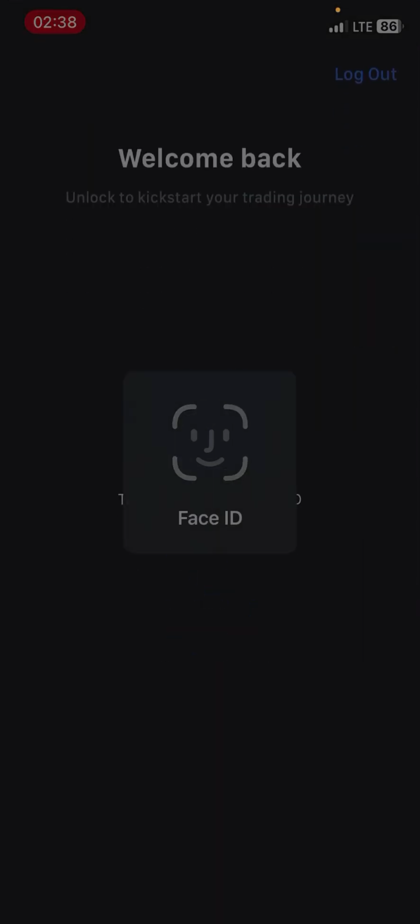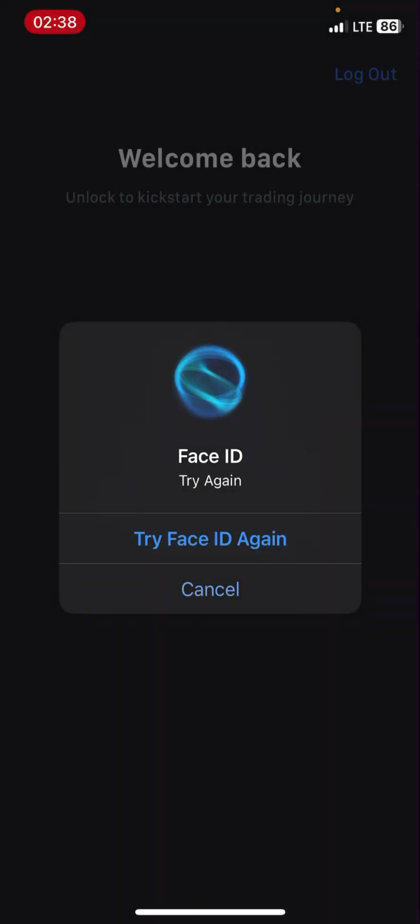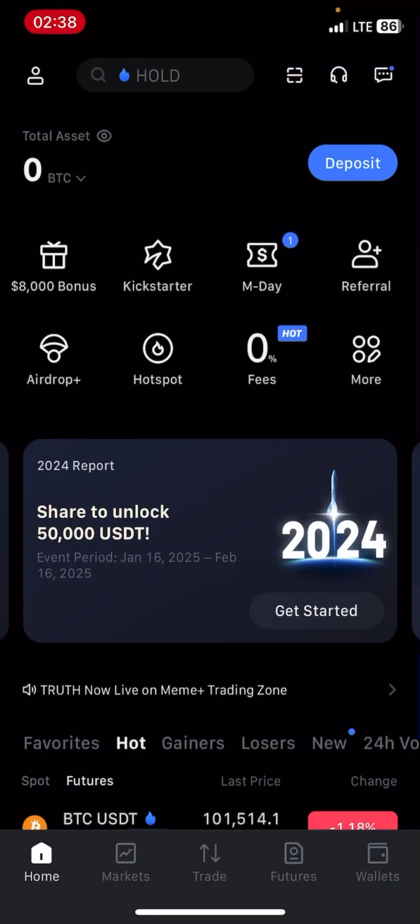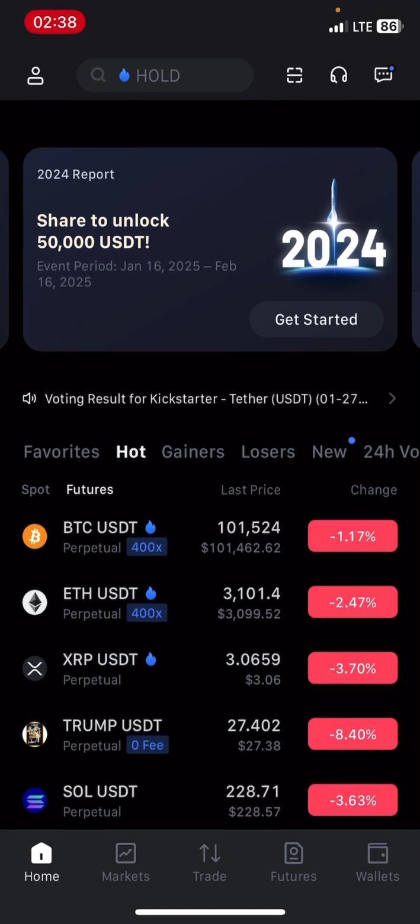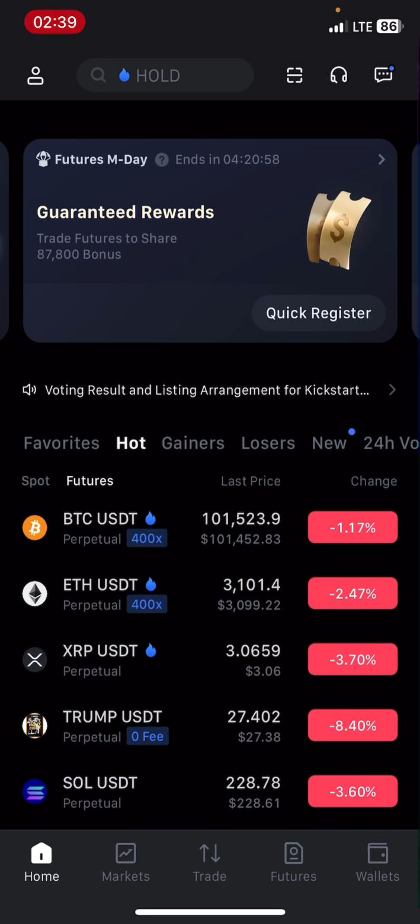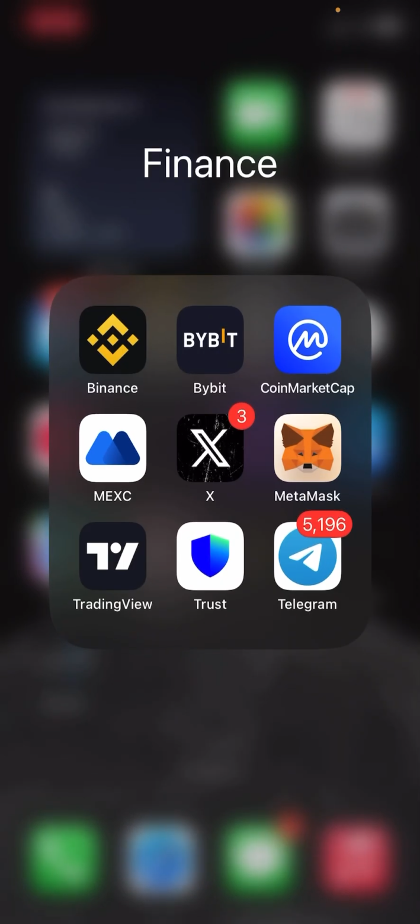This is MEXC. This application normally lists meme coins, and it is very easy to use, so we are going to be using it to trade memes. The next one is X, formerly known as Twitter. You already know it's a very powerful information tool for crypto traders. And the next one is MetaMask. We are going to dive into it in a separate video because it is at the advanced level of crypto trading.